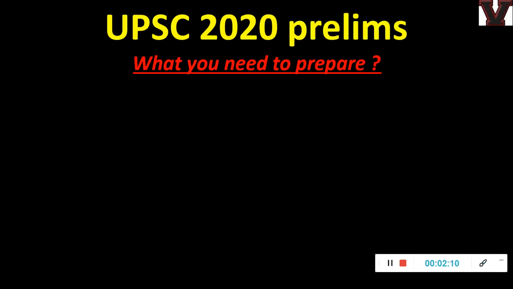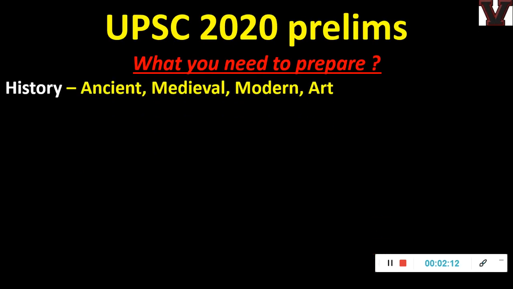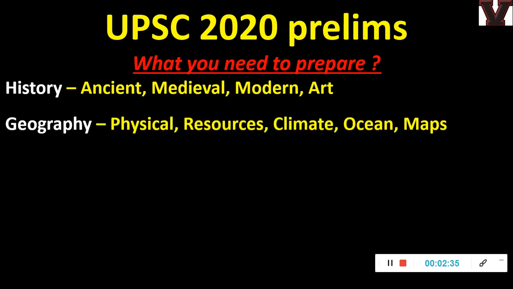Then what you need to prepare for prelims, I've already told this in a previous video, but in case you are watching it for the first time, I'll repeat it. So history, ancient, medieval, modern and art and culture, this is mandatory. Most number of questions come from here only, and within this modern history is the most important. Ancient, medieval, art and culture together may come only 5 to 8 questions maximum, but modern history alone can come maybe 12 questions or more, and it depends on how the examiner designs it. Each year it varies, but modern history is more important.